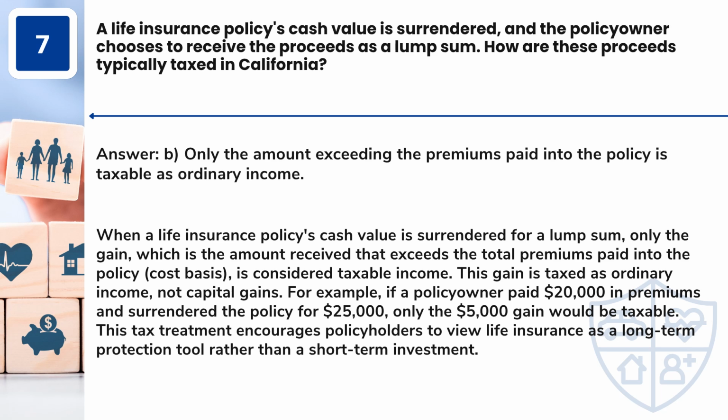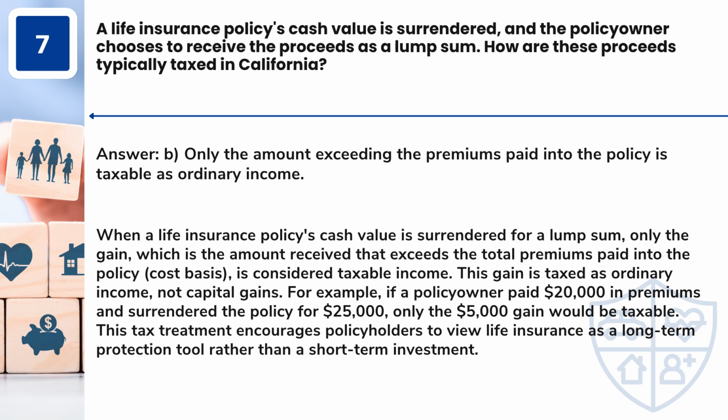For example, if a policy owner paid $20,000 in premiums and surrendered the policy for $25,000, only the $5,000 gain would be taxable. This tax treatment encourages policyholders to view life insurance as a long-term protection tool rather than a short-term investment.